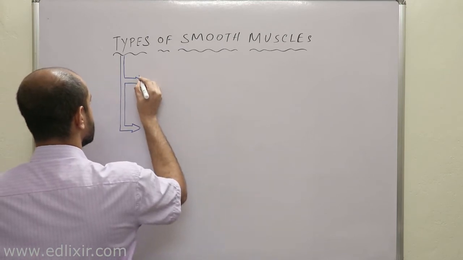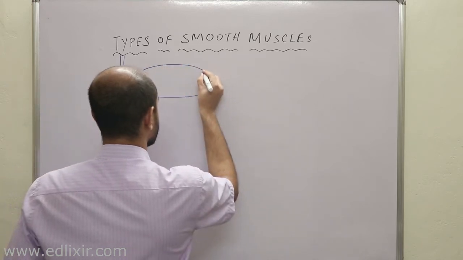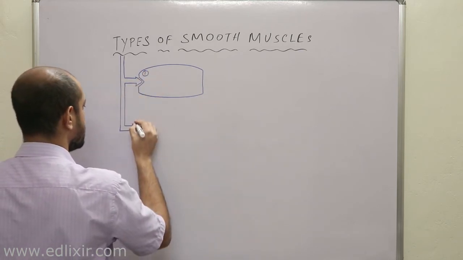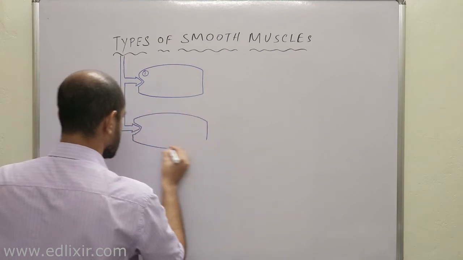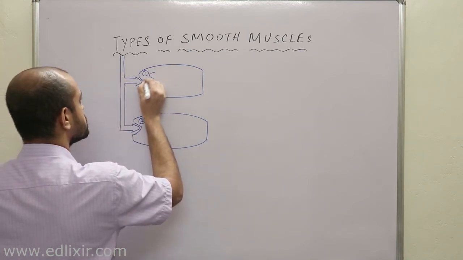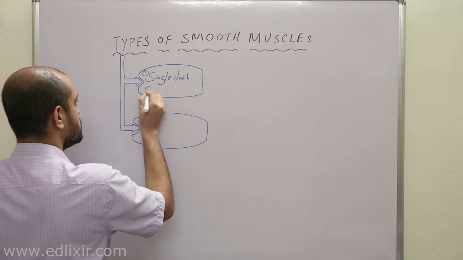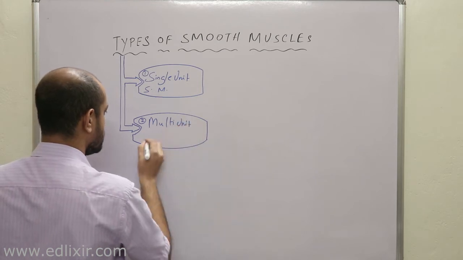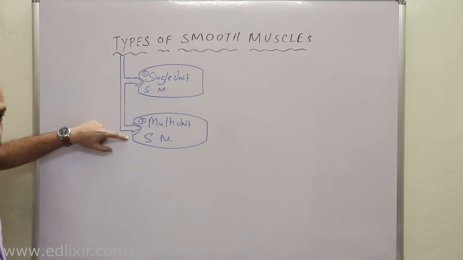Which is called single unit smooth muscle. These are the most common names. Okay, single unit smooth muscle and multi-unit smooth muscle. These are the most common names, that is single unit smooth muscle and multi-unit smooth muscle.